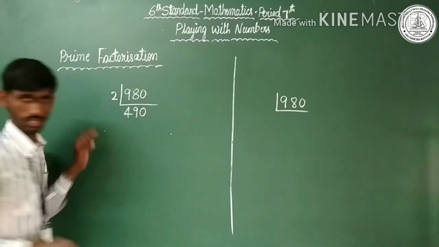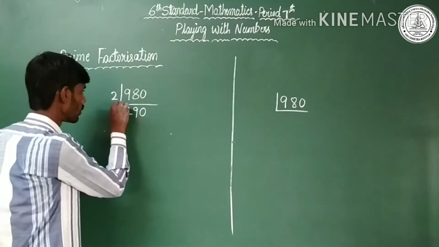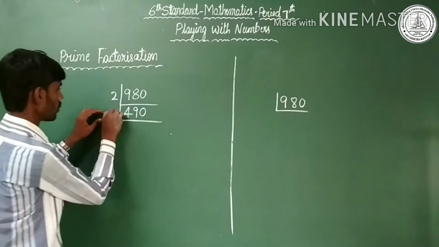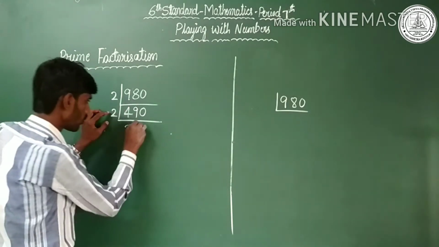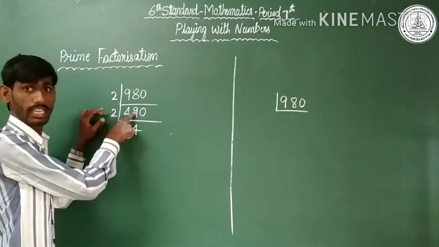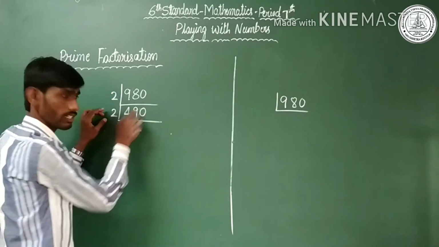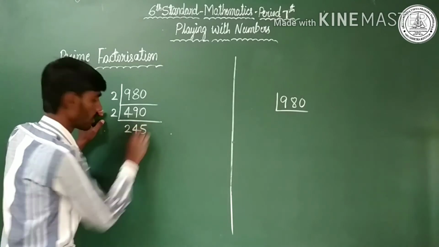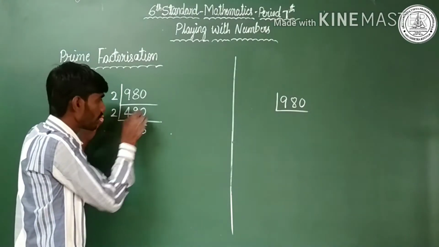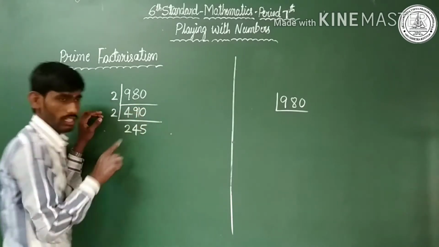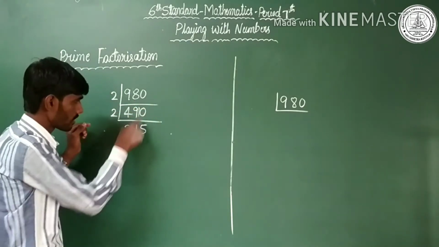2 zeros are 0. Next, draw a line. 2 twos are 4, cleared. 2 fours are 8, remaining is 1, so it becomes 10. So 2 fives are 10. How is it possible to get 10? 2 fours are 8, remaining is 1, you may write it mentally, so now it is 10. 2 fives are 10.